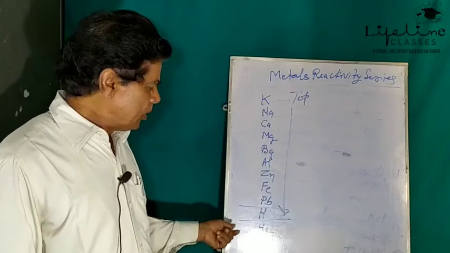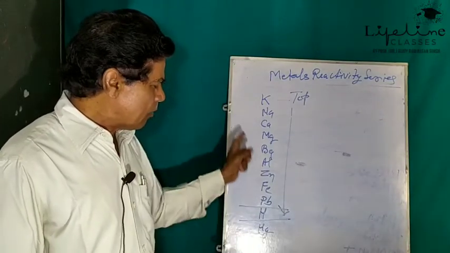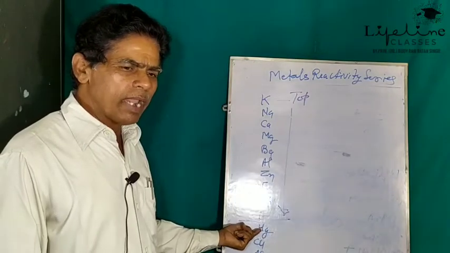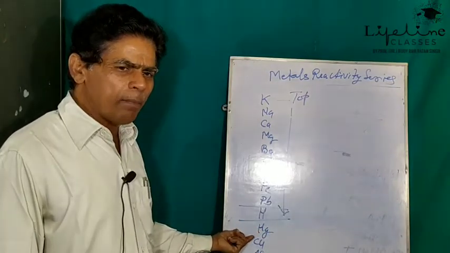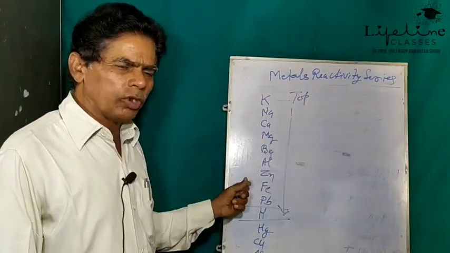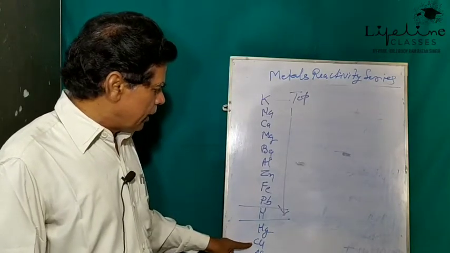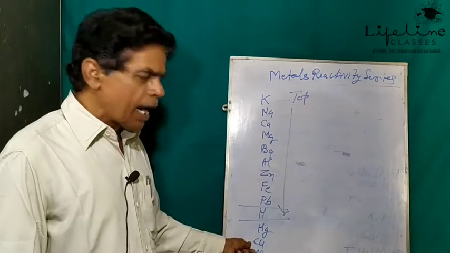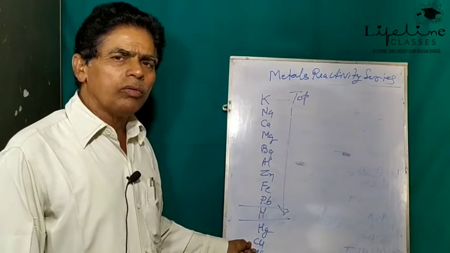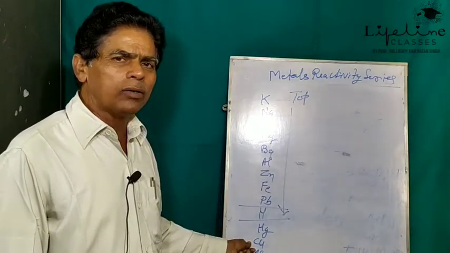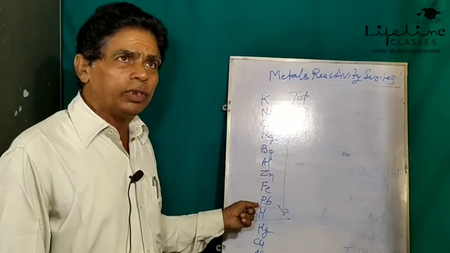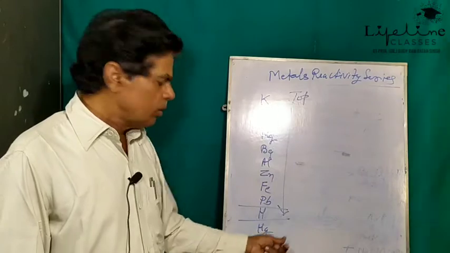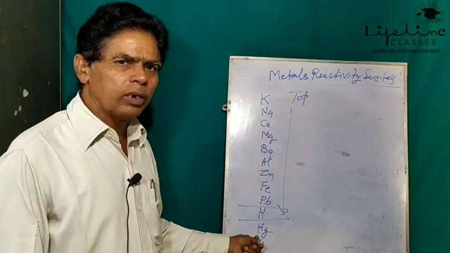In the same way, you have already studied different types of chemical reactions and different examples of this reactivity series. When zinc granules are added to copper sulfate solution, zinc displaces copper from copper sulfate solution.